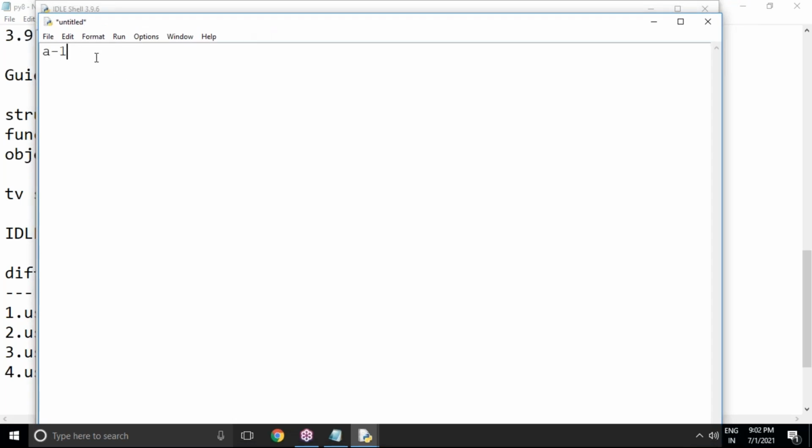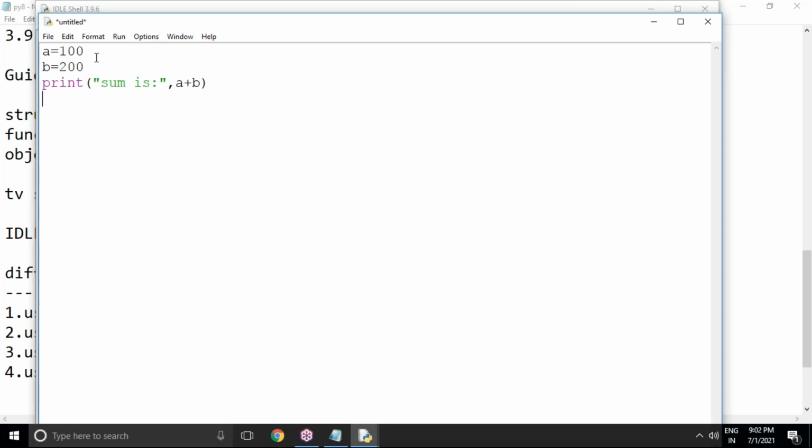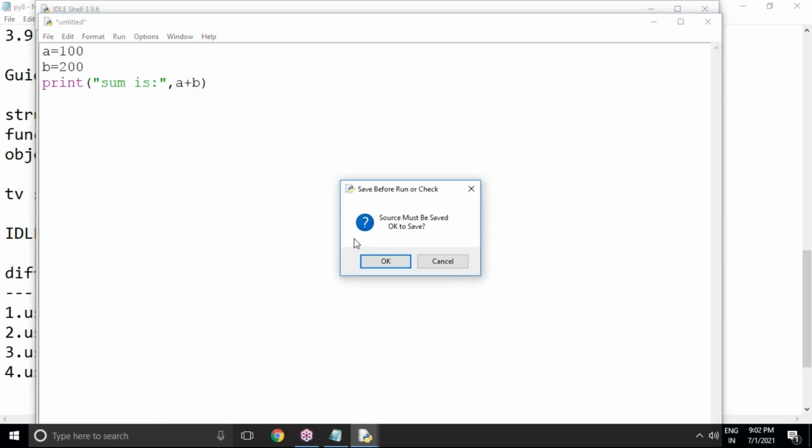Let me write code here. I'm writing a equals 100, b equals 200, and to print the sum: print open bracket sum is a plus b. This is my code. After writing code in this window, which I opened as a new file through Python IDLE, you must save this file. Without saving, if you run directly, you can see it will not allow you to run: Source must be saved. OK to save.